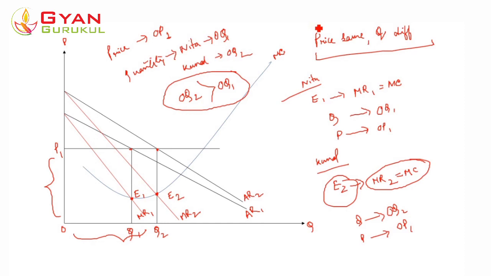Accordingly, price discrimination is said to be of three types. We will learn about them in the next class. We won't talk about them today. So these are the two ways of price discrimination, but according to the degree of price discrimination, we divide them into three parts, which we will take in the next class.